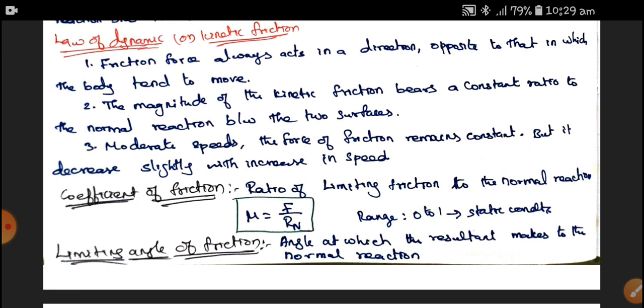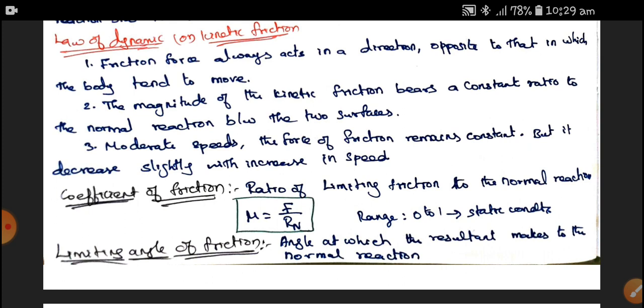Okay, when F is the weight of a body, let's say, and Rn is the force I'm going to apply and tend the body to move. If it is more than 1, then Rn is less than F, therefore the body won't move. If the Rn is more, the normal reaction is more, the body tends to move, and in that condition your mu becomes 0 to 1 value or less than 1.